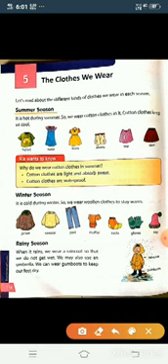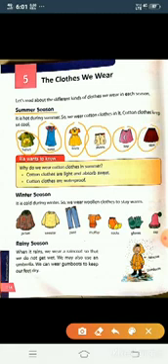See here. The clothes are given. See the first one. What is this? T-shirt. We wear t-shirts, then tunic, then frock, then shorts in summer, then top. This is a loose top, then skirt. This type of clothes are soft and airy. So we can wear these clothes in summer season because they absorb sweat from our body and keep us very cool. Okay?